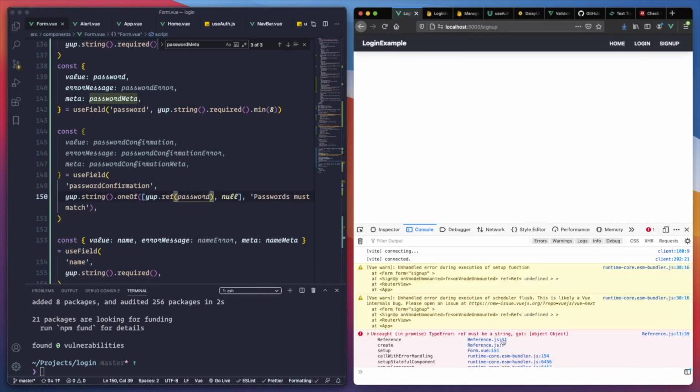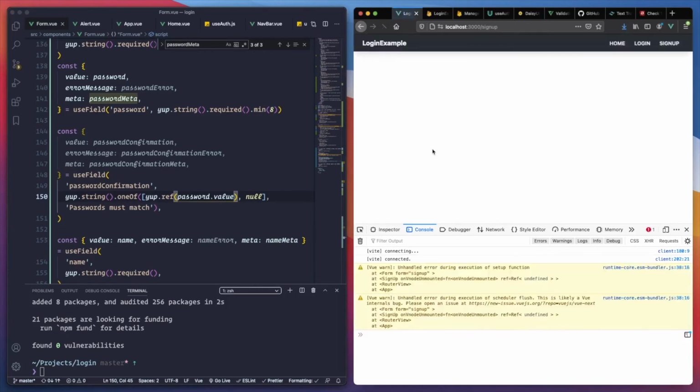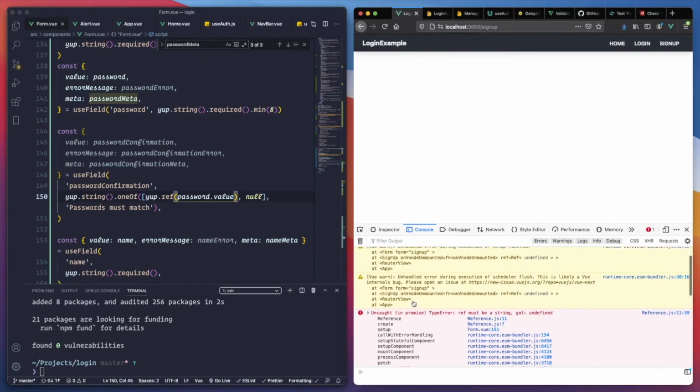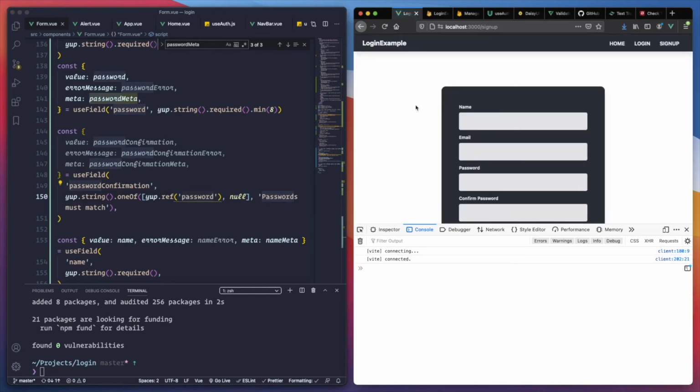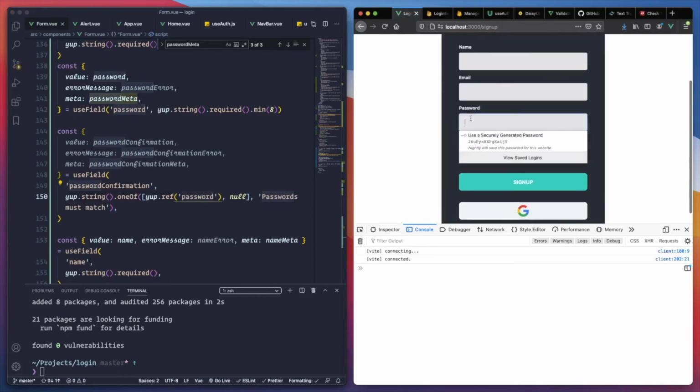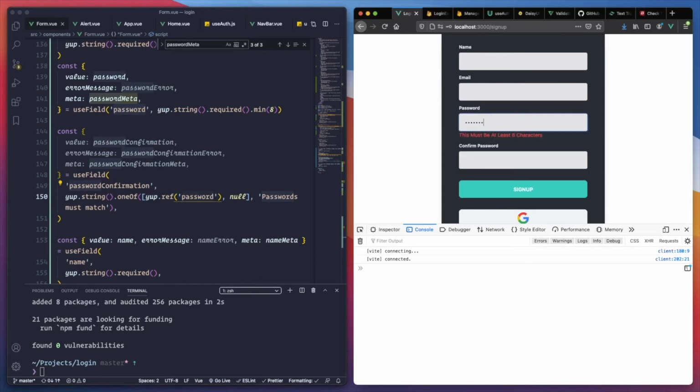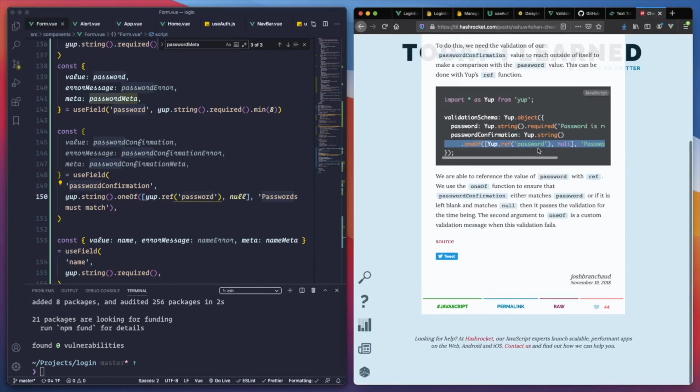No. Must be a string. Password.value, maybe. No, it doesn't work either. Again 1, 2, 3, 4, 5, 6, 7, 8 and 1, 2, 3, 4, 5, 6, 7, 8. No, password must match, but it's not doing it. So yeah, let's see.